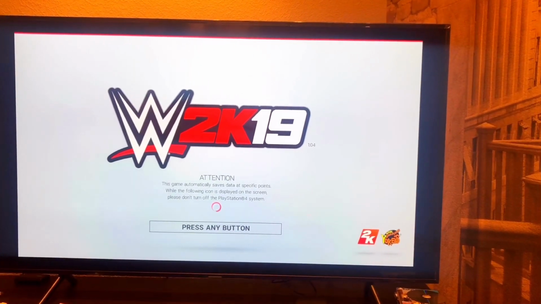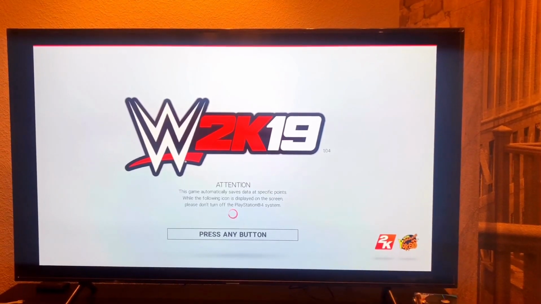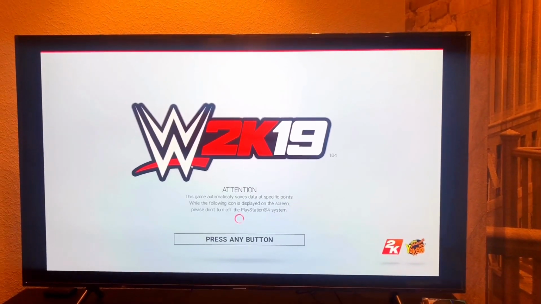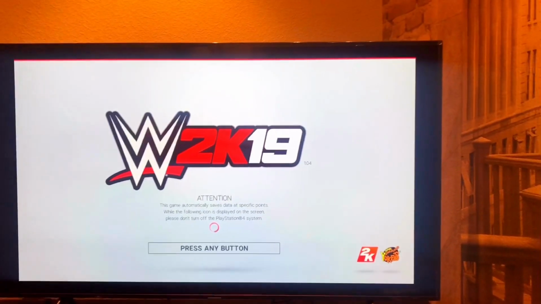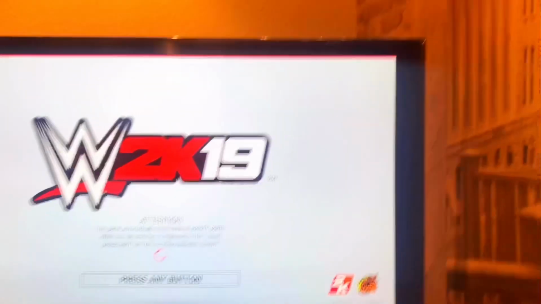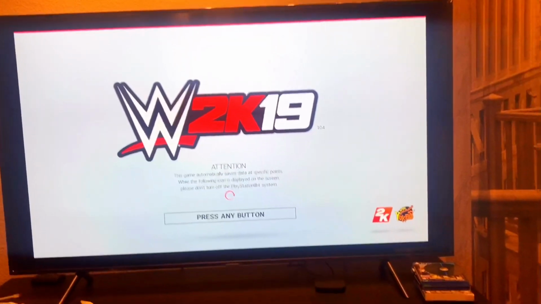Today I'll be showing you how to fix the screen size of WWE 2019 and other games that cannot display full screen. You can see the black spaces around the screen. Let's take a closer look. You can see the spaces around, and we are going to fix them.